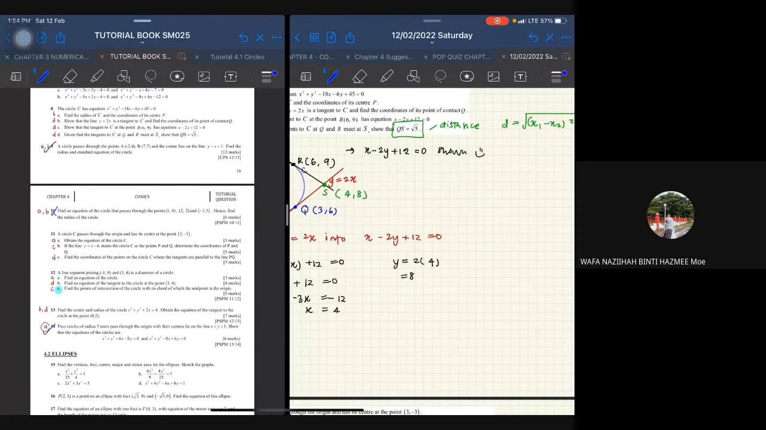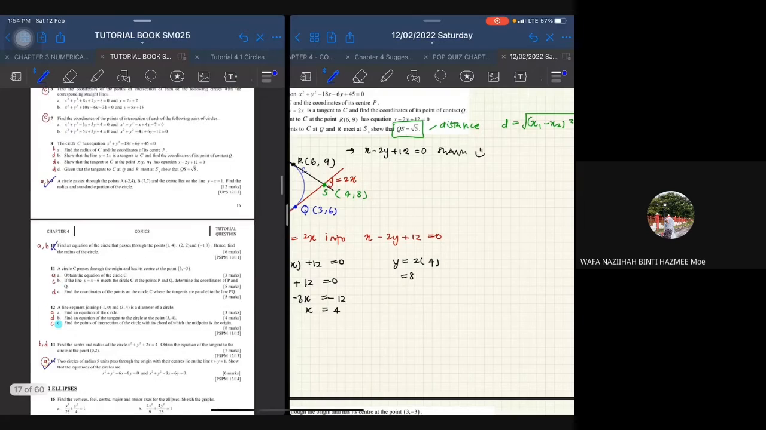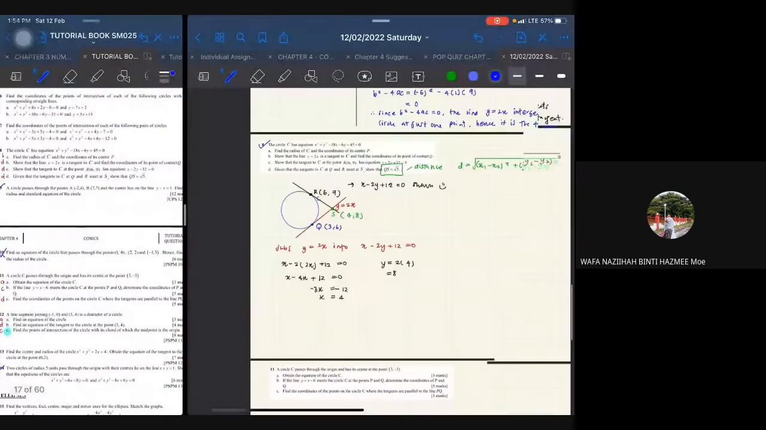Okay, so awak nak habiskan terus discuss ketiga-tiga ni atau awak nak rehat dulu? Rehat dulu ya. Okay, boleh. Jom kita rehat dulu dalam 5 minit, boleh ke? Boleh. So pukul 2 kita sambung balik. Okay, attendance jangan lupa isi.